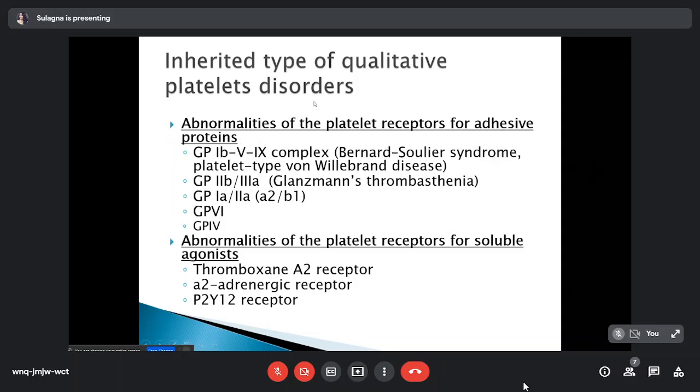Here is the list of inherited types of qualitative platelet disorder, which is again divided according to the type of abnormality that is found in platelet function. So first, the abnormality in platelet adhesion. Any abnormality in the glycoproteins, which I already discussed, GP1b-IX-V complex, GP2b3a, 1a 2a or GP6 and 4, can cause abnormality in platelet adhesion, leading to a platelet function disorder. Next is abnormality of the platelet receptor for soluble agonists. So receptor abnormality can be found in the thromboxane A2 receptor, alpha-2 adrenergic receptor or P2Y12 receptor, which is a receptor for ADP.